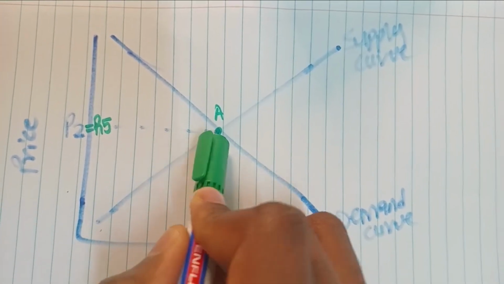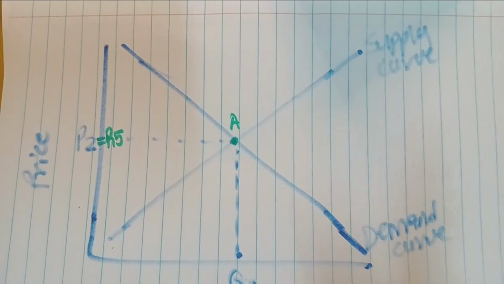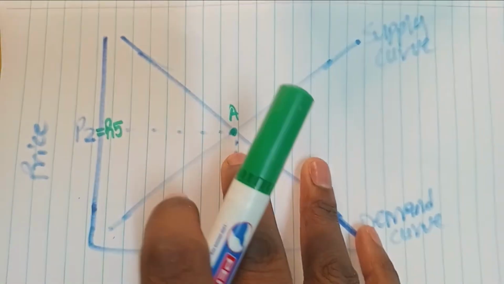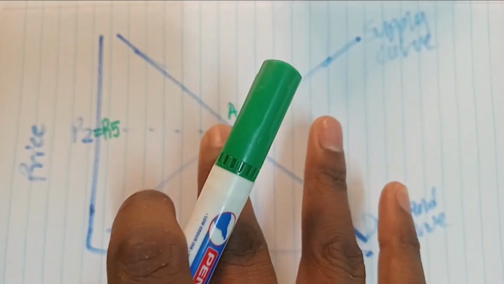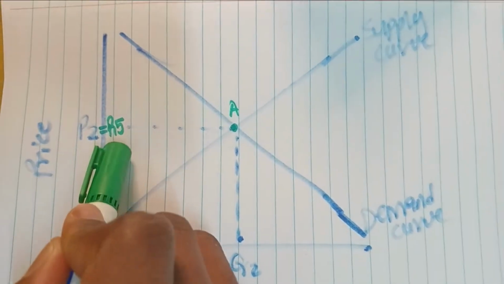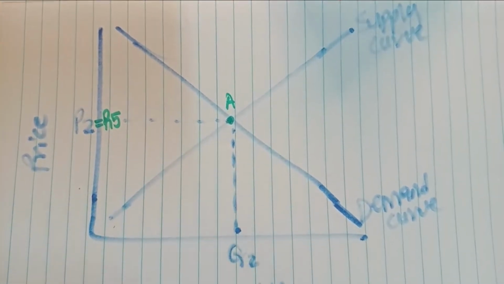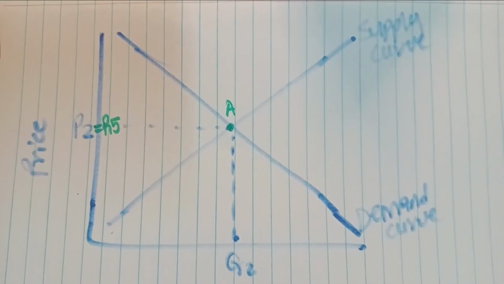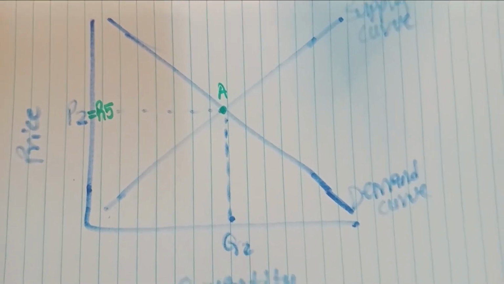So everything was sold and bought at 5 rand. Okay, so now there is an increase in the price, né?